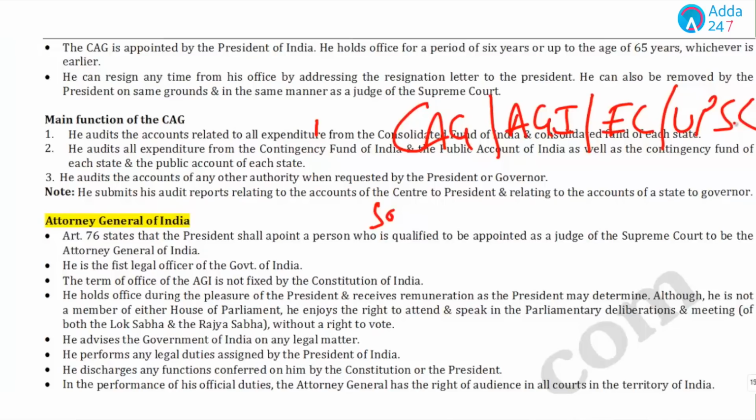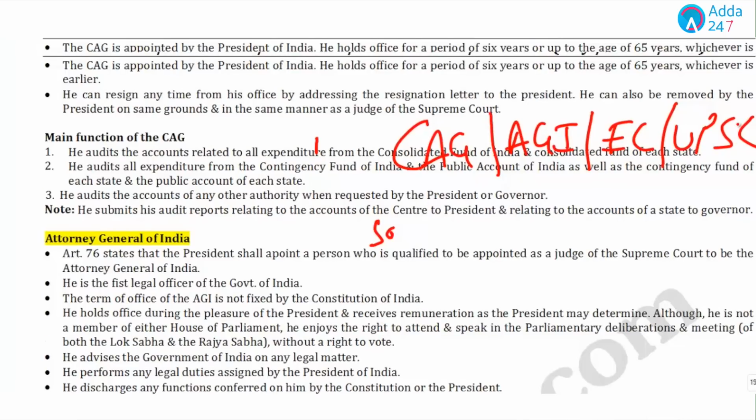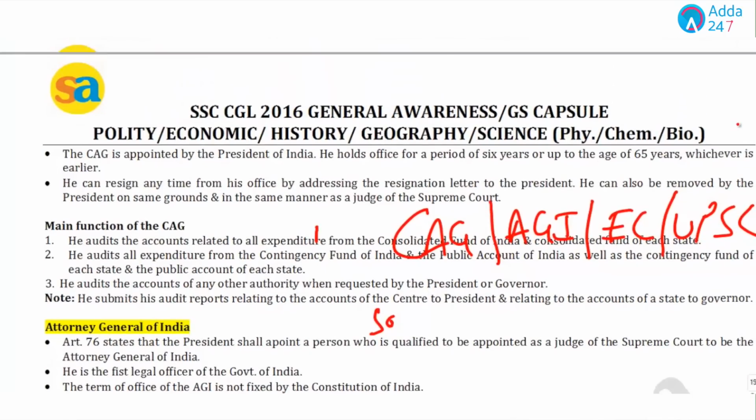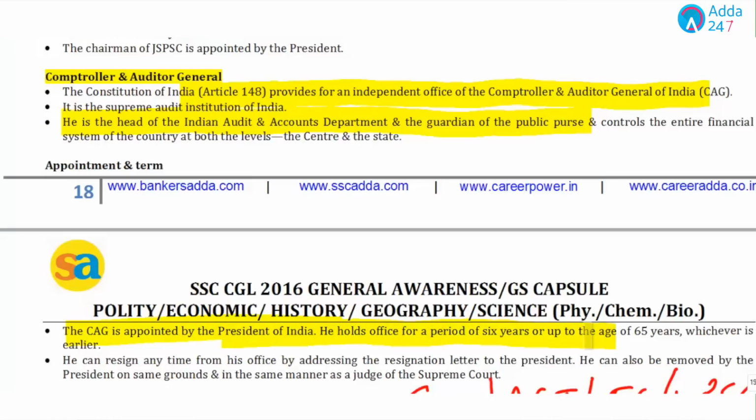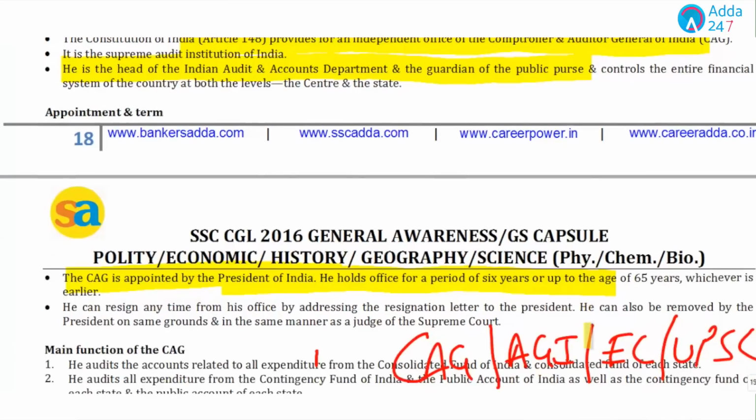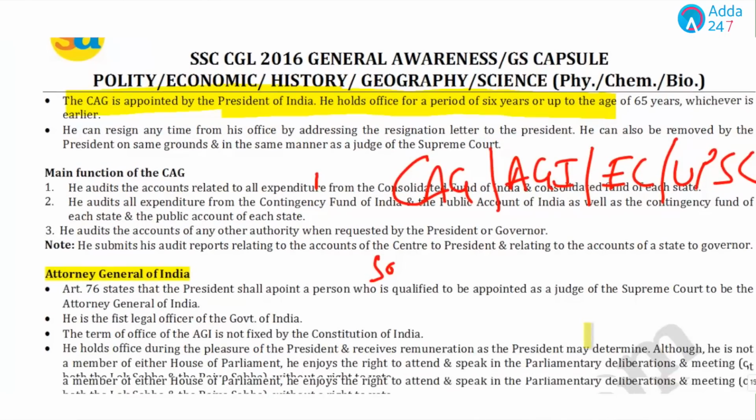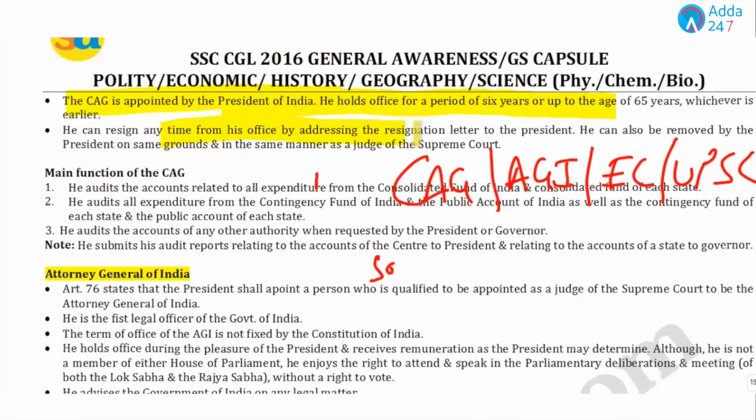And if we talk about the Attorney General of India, let's discuss some of the important points related to CAG as well as the Attorney General of India. Now, if we talk about CAG, Article 148 provides for an independent office of Comptroller and Auditor General of India. He is the head of the Indian Audit and Accounts Department and the guardian of the public purse. He is appointed by the President of India and holds office for a period of 6 years or up to 65 years of age, whichever is earlier. He can resign any time by addressing a letter of resignation to the President.